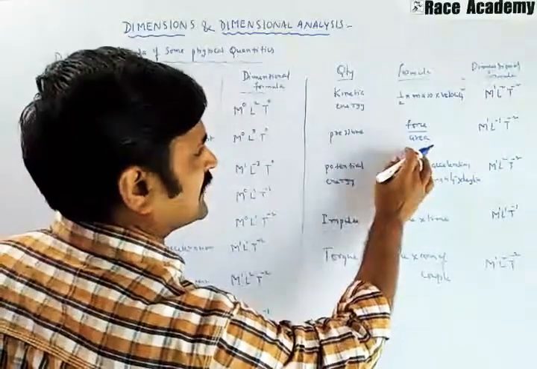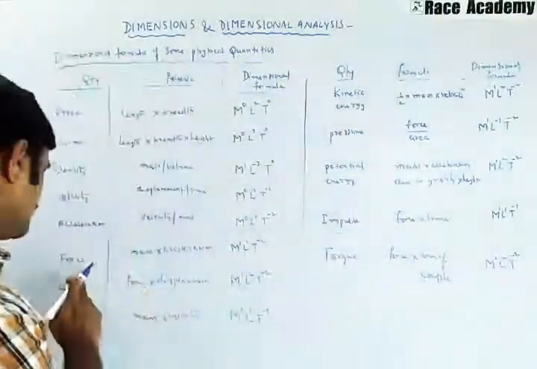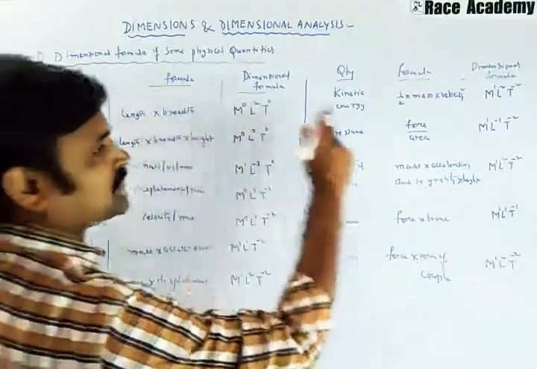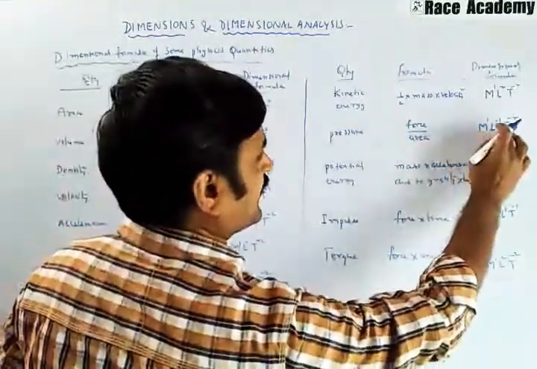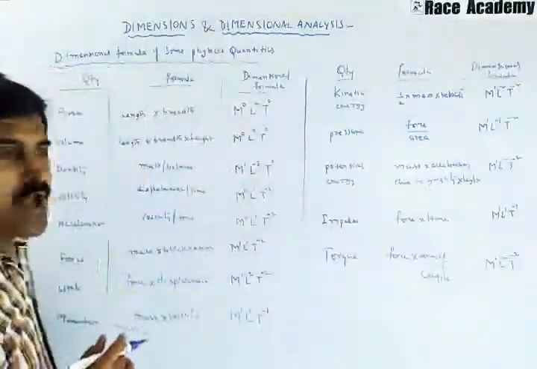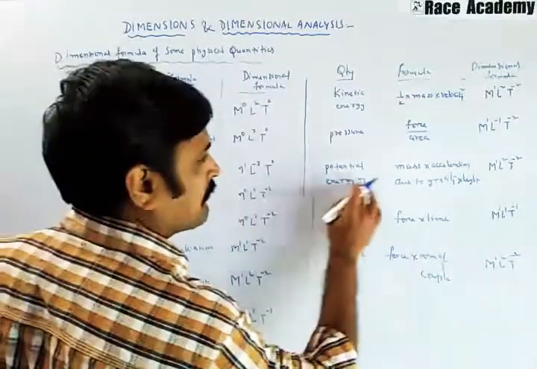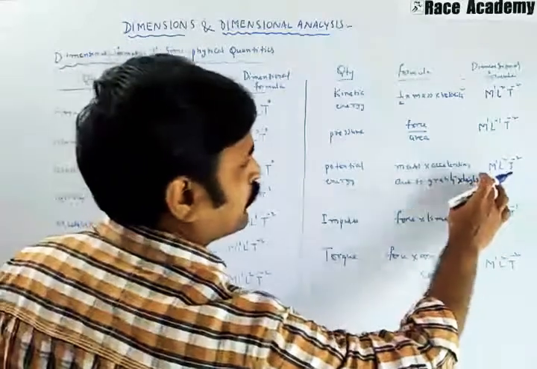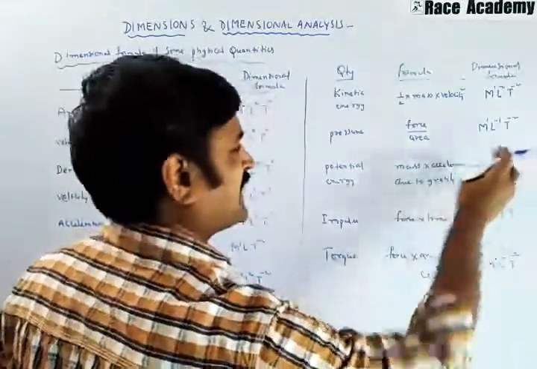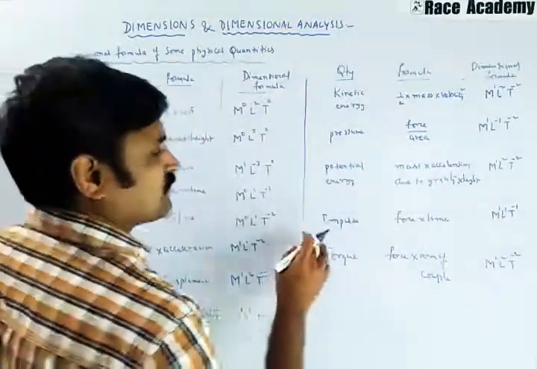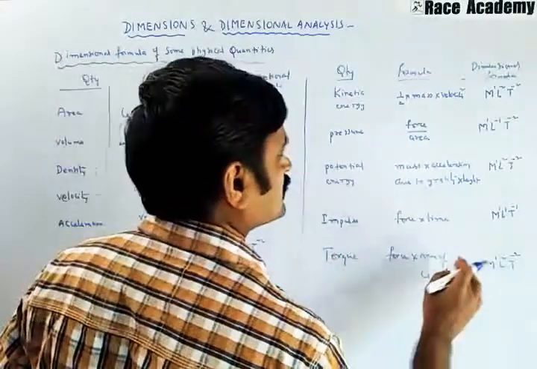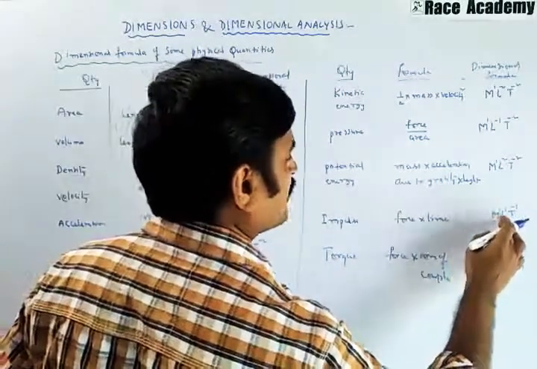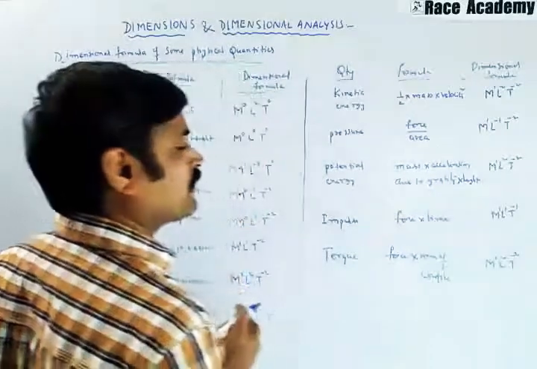Pressure, force by area. Force we have, this is area. After combining this, M power 1, L power minus 1, T power minus 2 came. Potential energy, mass into acceleration due to gravity and height, that is M power 1, L power 2, T power minus 2. Impulse, force into time, and the dimensional formula is M power 1, L power 1, T power minus 1.